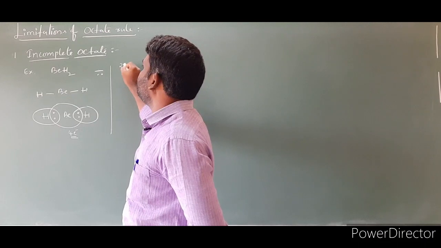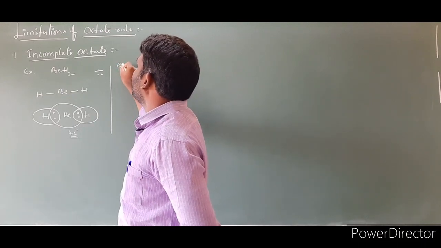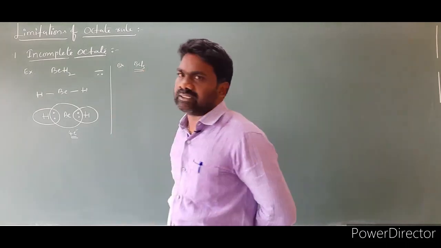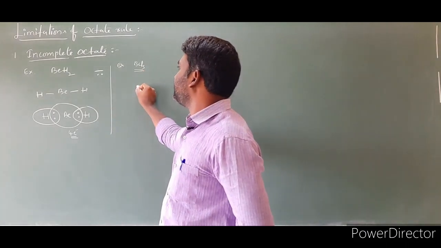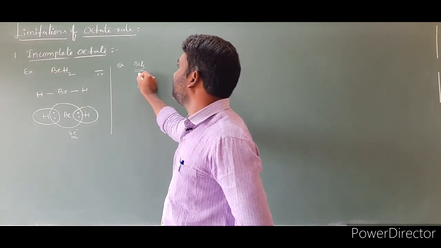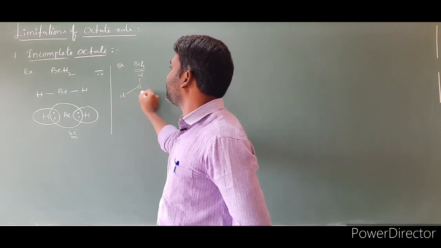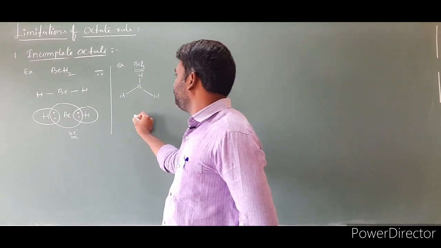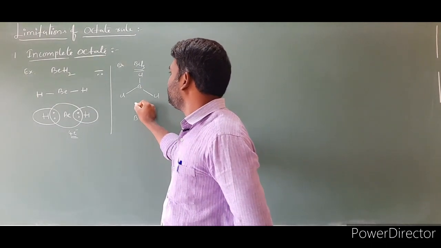Let us take one more example for better understanding. I am taking BCl3. Boron is present at the center, and 3 chlorines surround it like this. Let us write the Lewis dot structure. Boron, chlorine.